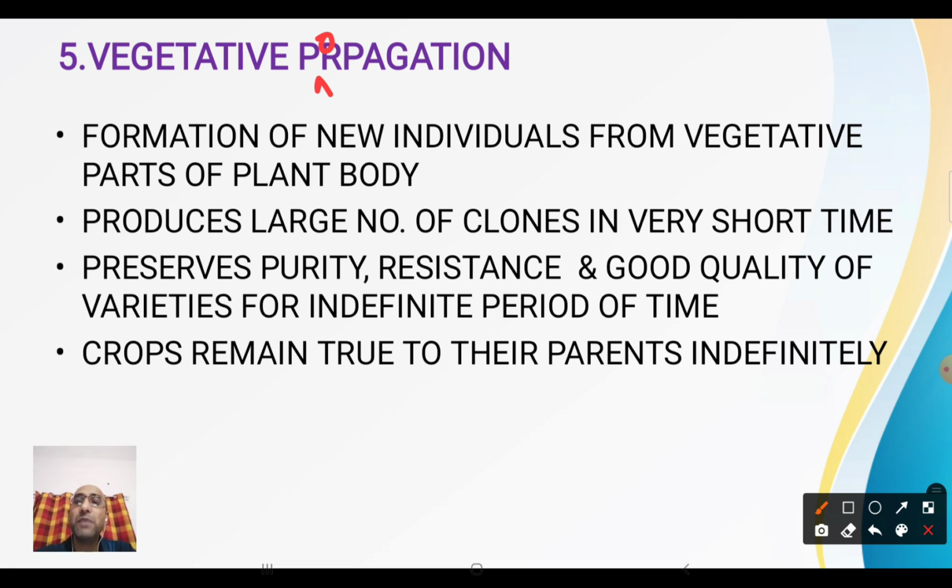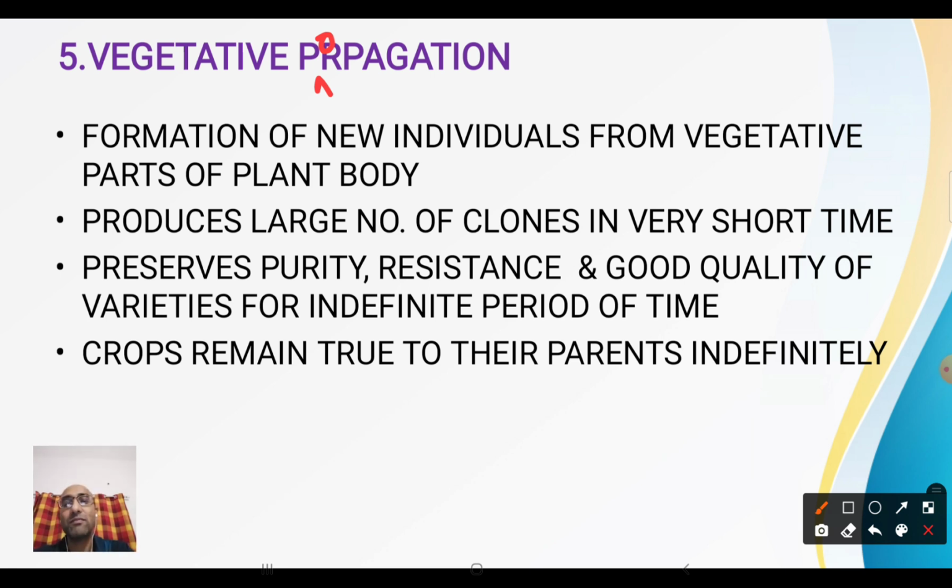It preserves the purity, resistance, and good quality of varieties for an indefinite period of time. Here, as a single individual is involved in this process, and new genes are not being introduced from outside sources, the characters found within the parent body pass on to the next generation.